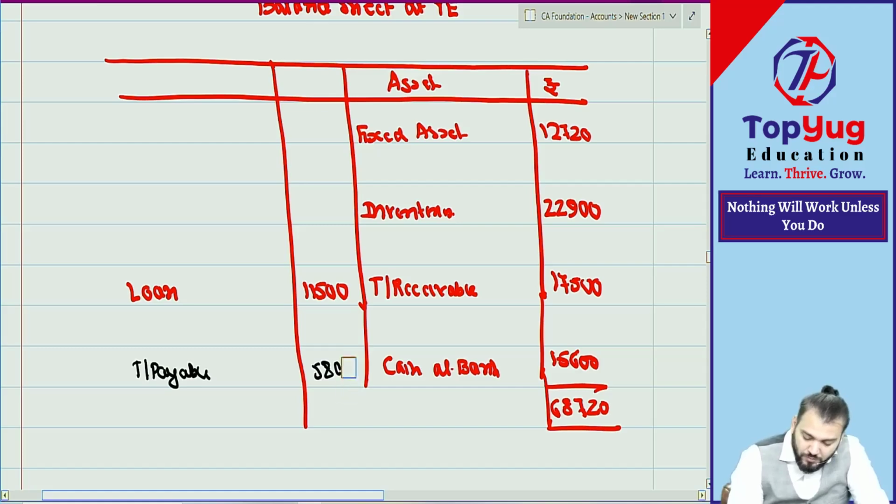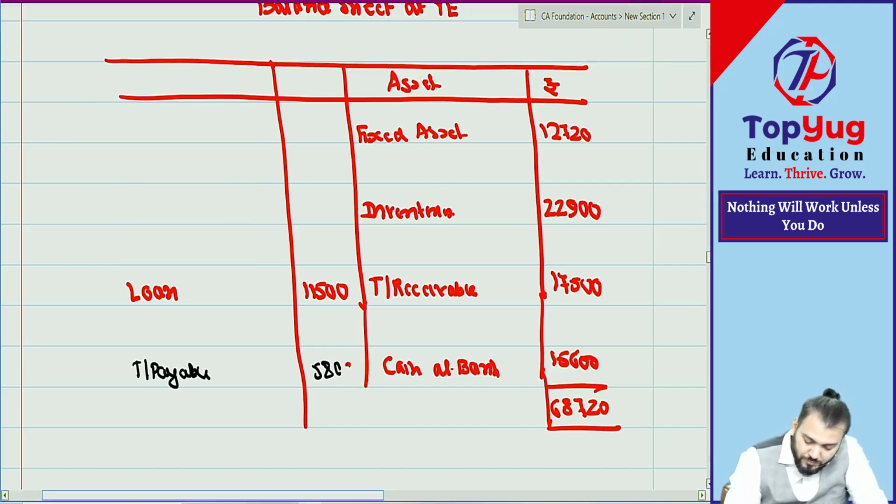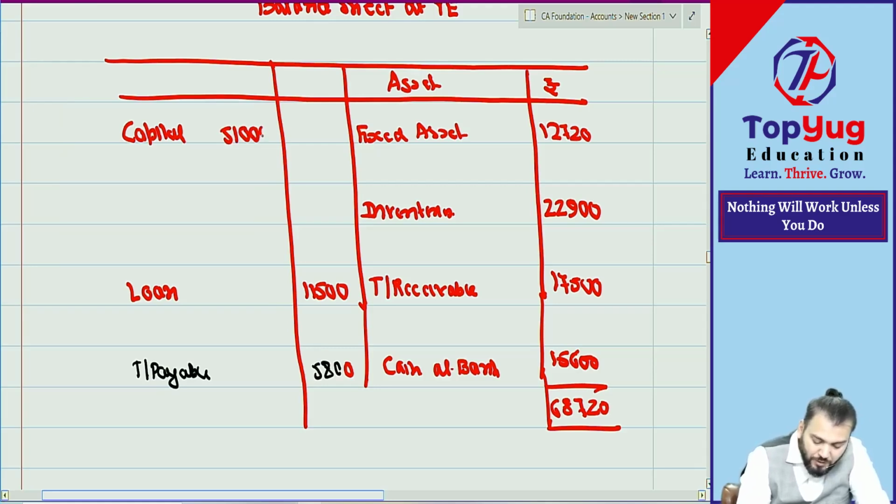Now, what was the capital at the beginning? At the beginning, how much? 51,000. In this, what will add? How much profit? So, what is the total? Now, balance will tally.